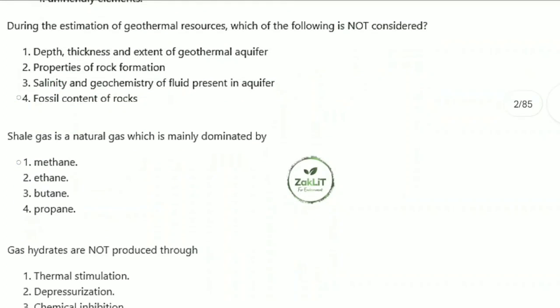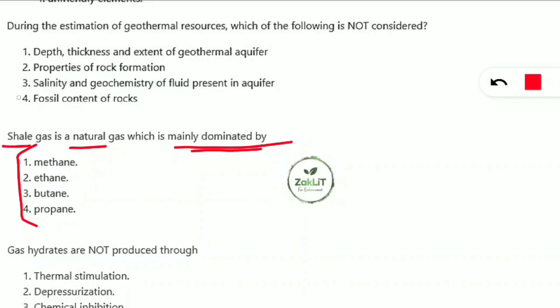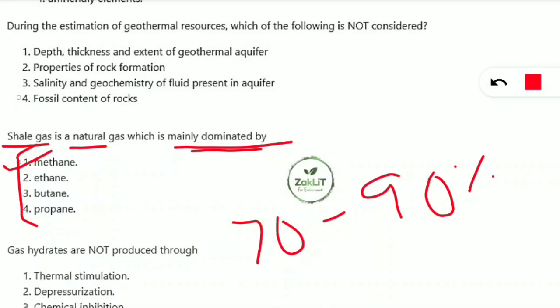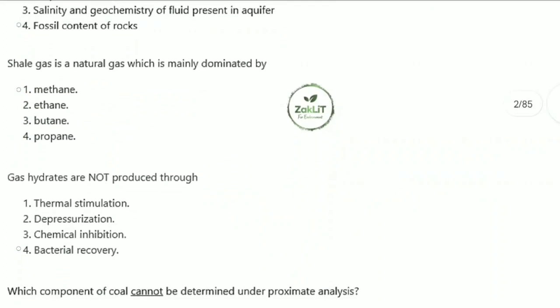Next, coming to the next question, shale gas. Shale gas is a natural gas which is mainly dominated by which of the following? Whether it is methane, ethane, butane or propane, which hydrocarbon is mainly dominating in shale gas? Here option 1 will be correct, that is methane. Around 70 to 90% of the constitution of shale gas is methane, and ethane, propane, butane, all these are present but in trace amounts, but the maximum amount which mainly dominates in shale gas is methane. Coming to the next question.